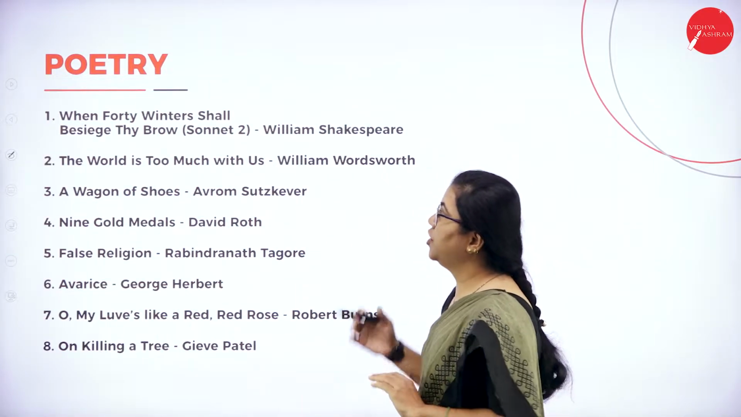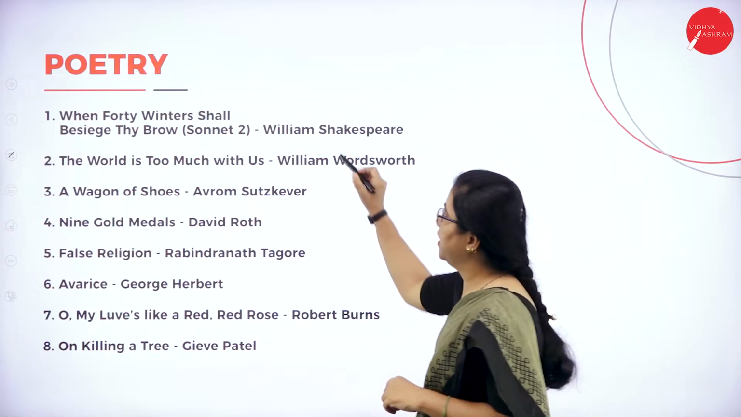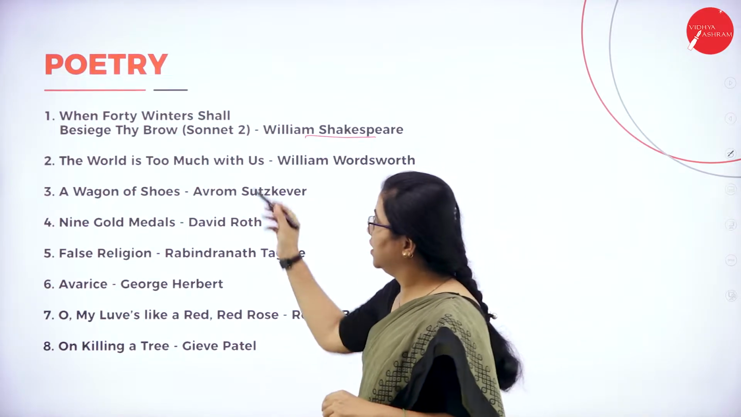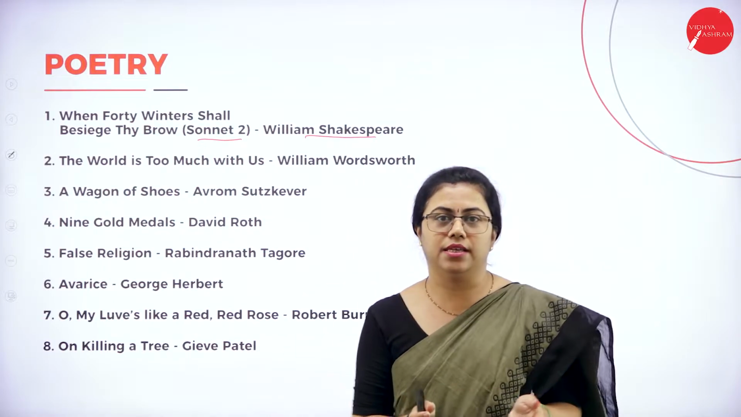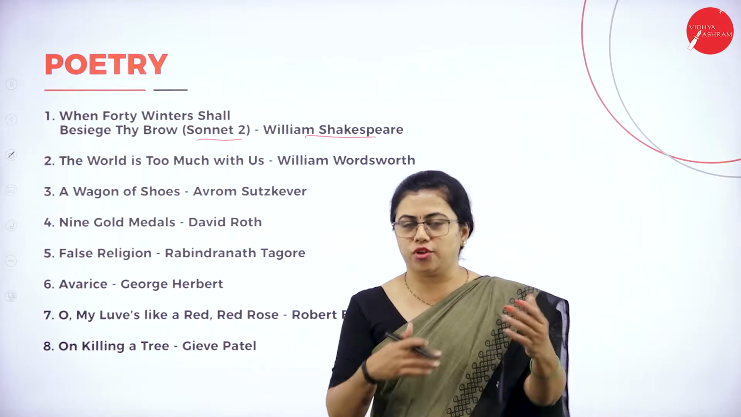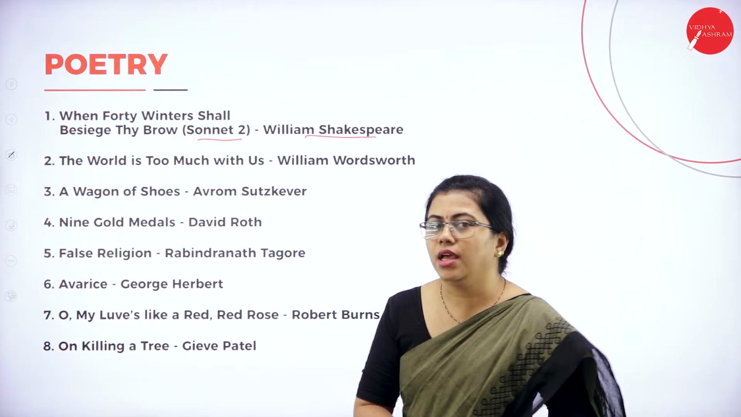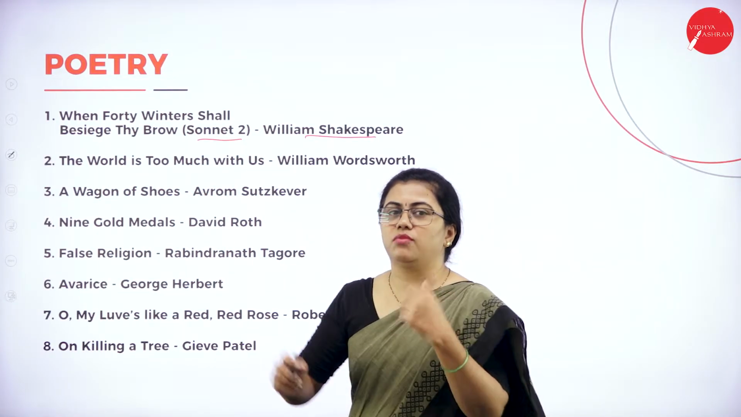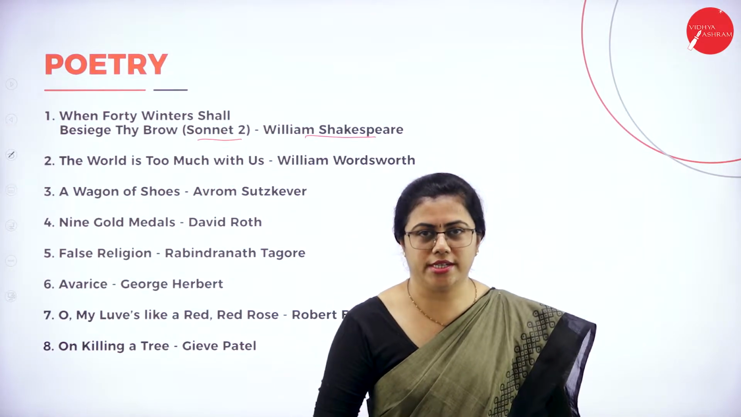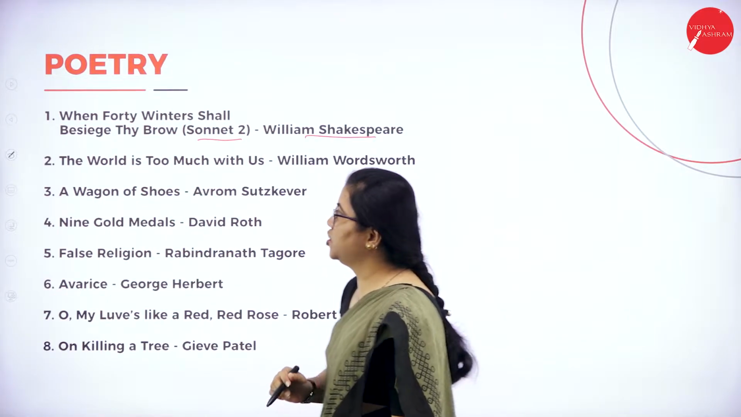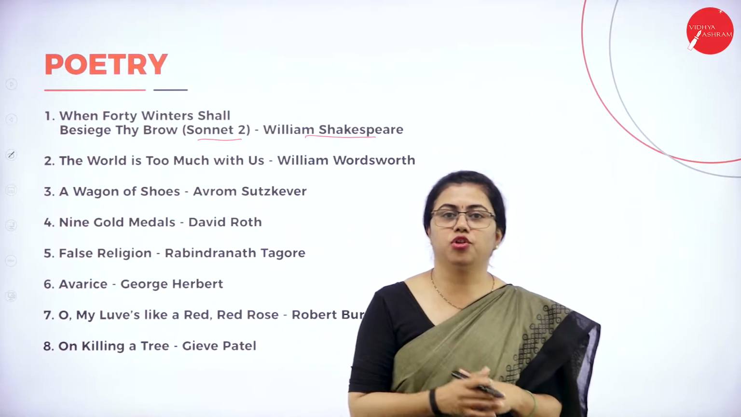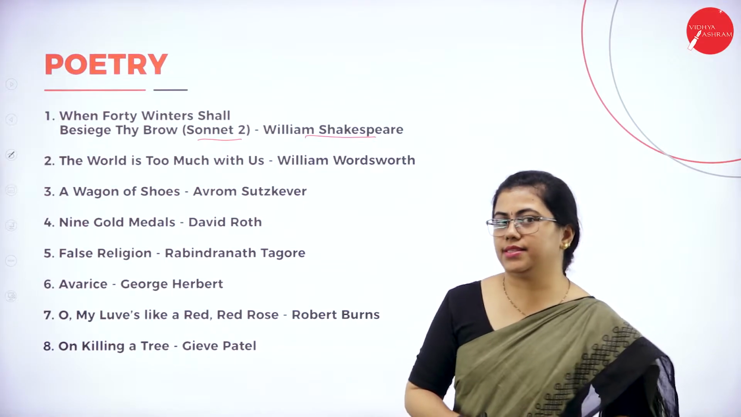So which are those? The first one is authored by William Shakespeare. It's a sonnet, sonnet number 2. A sonnet is a poem that has 14 lines, which you'll be learning in the coming sessions. Shakespeare was very well known for his sonnets. Out of those, one of the very famous sonnets is "When forty winters shall besiege thy brow". You'll be understanding that in this semester.